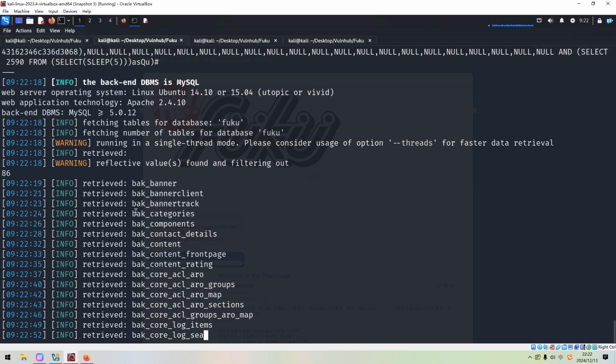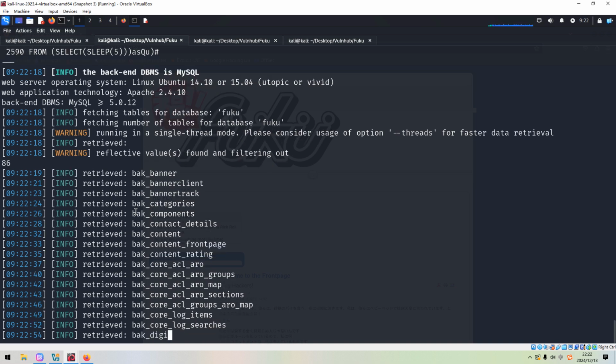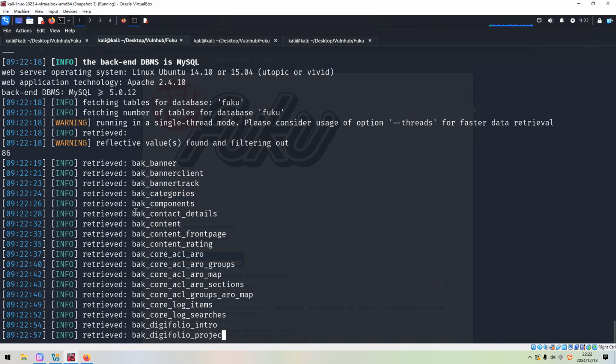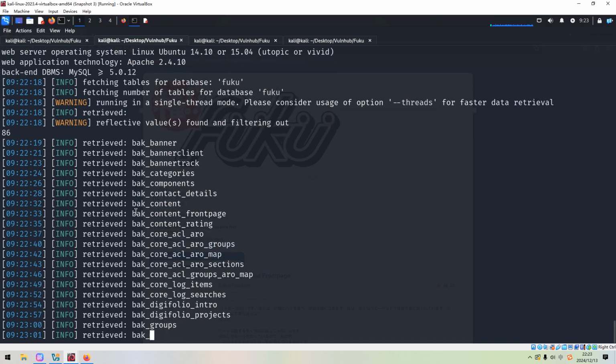But I think the most important piece of information would be credentials, like usernames and passwords, right? These are what we are looking for. And then we can log into the administrator dashboard.